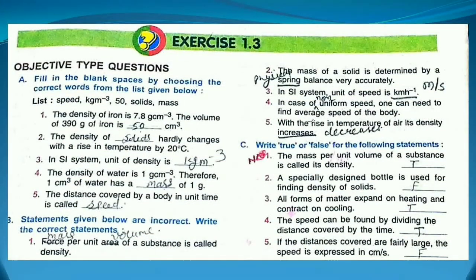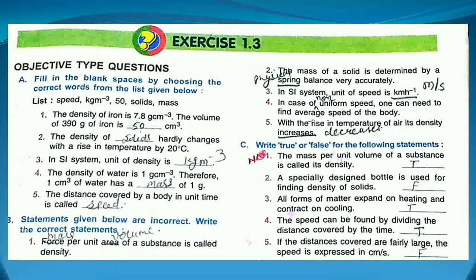Now we will solve the back exercise. Exercise 1.3, the objective type questions, and the first one is fill in the blank spaces. The first one: the density of iron is 7.8 gram per centimeter cube. The volume of 390 gram of iron is dash. That means the density is given and the mass is given. We have to find the volume. So by putting the same formula, you can find the volume as we did in the numerical. So the answer will be 50 centimeter cube.